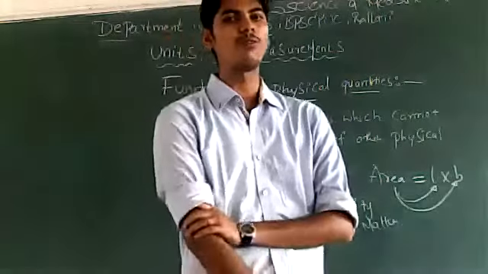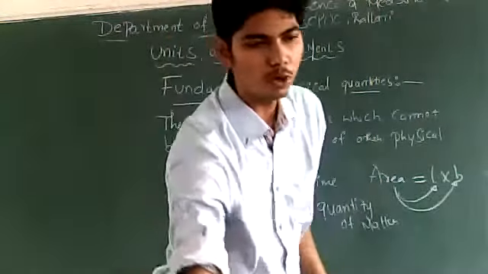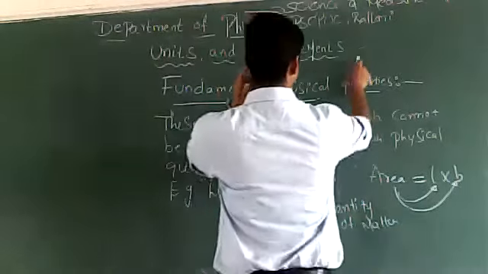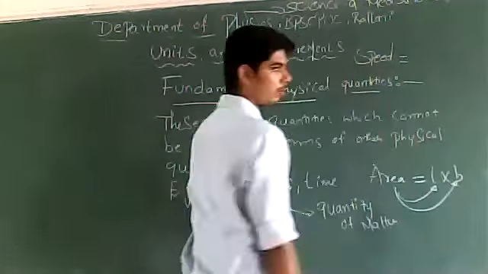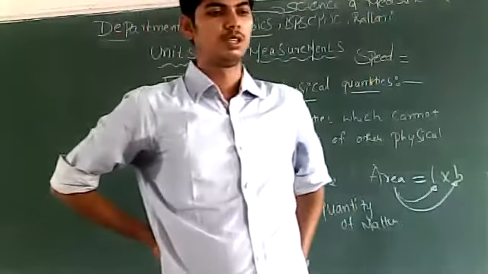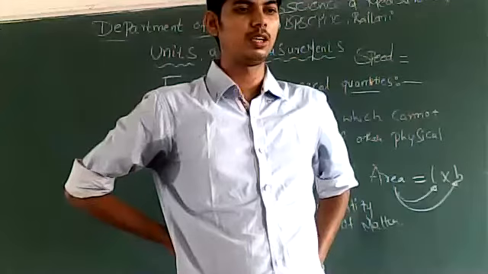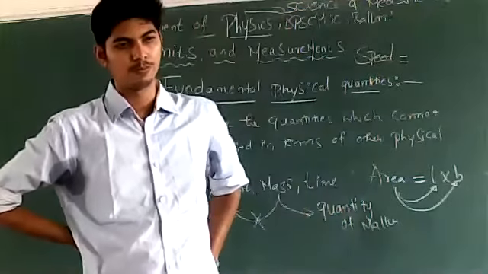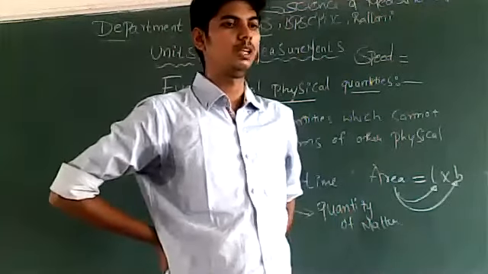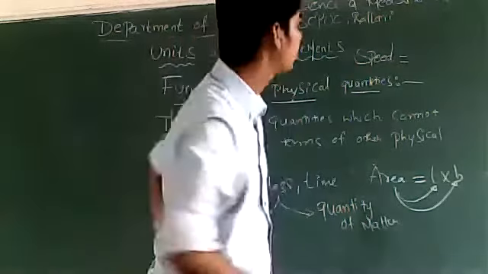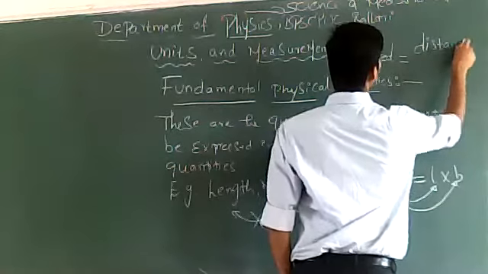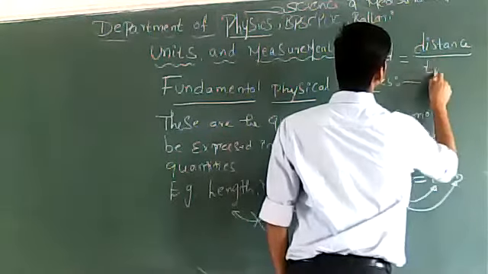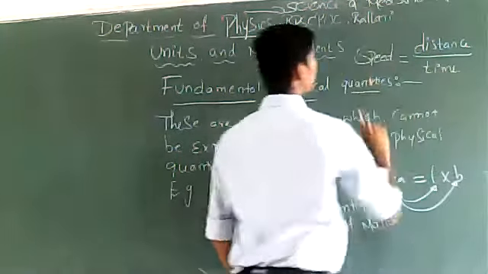Do you know the formula for speed? If you know, can you tell? Speed is distance, very good. Speed is distance by time.